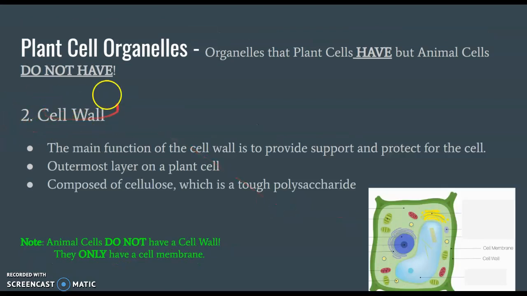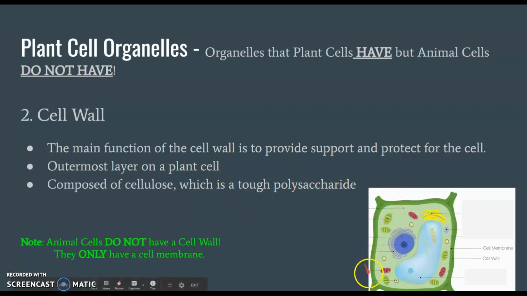The next organelle we're going to take a look at is the cell wall. All plant cells have cell walls, but animal cells do not. The main function of the cell wall is to provide support and protection for the cell. In a plant cell, it's the outermost layer. It's made up of cellulose, which is a super strong and tough polysaccharide. If you remember, polysaccharide is a carbohydrate.